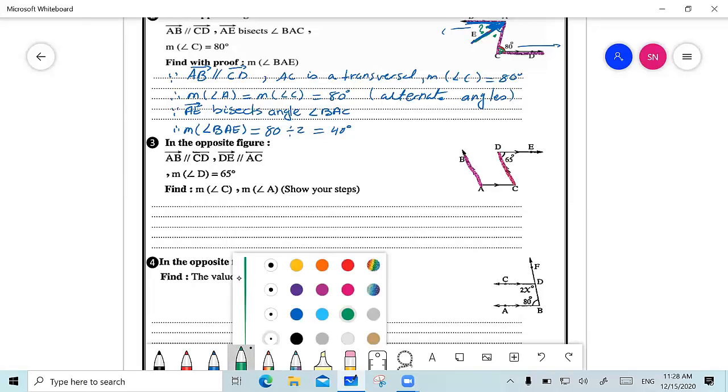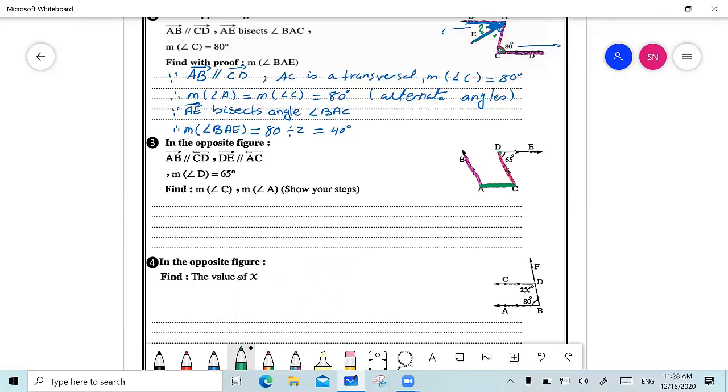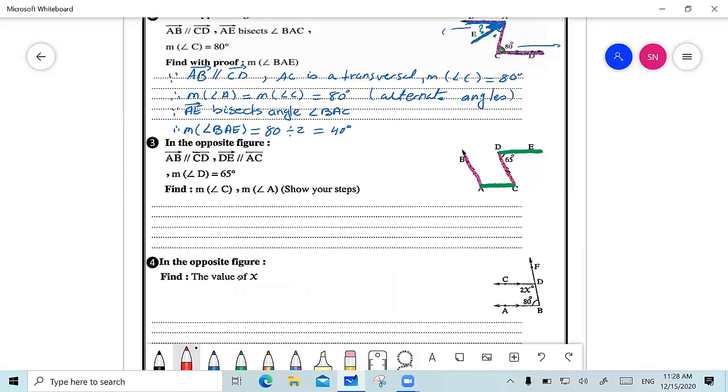And I was also told that AC is parallel to DE. And I was given that measure of angle D is equal to 65 degrees. And I want to find measure of angle A and measure of angle C. Can anyone help me now to find measure of angle C first?